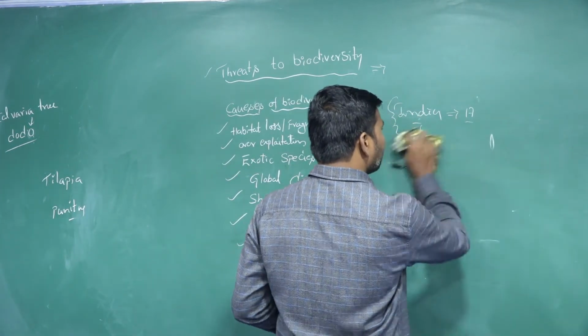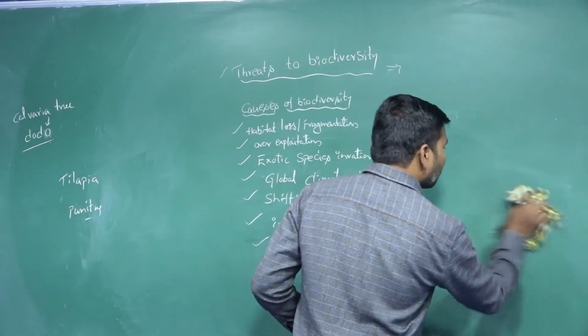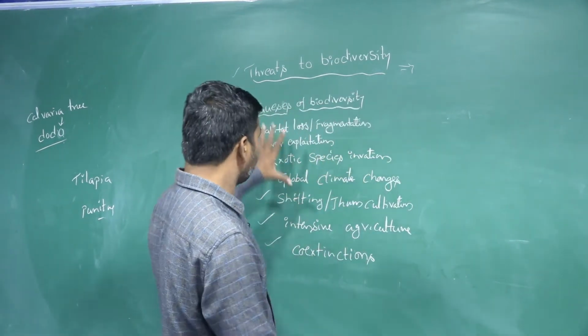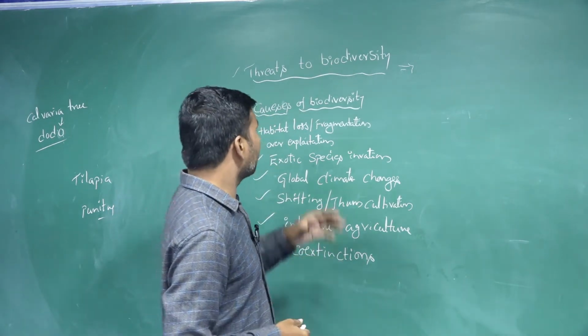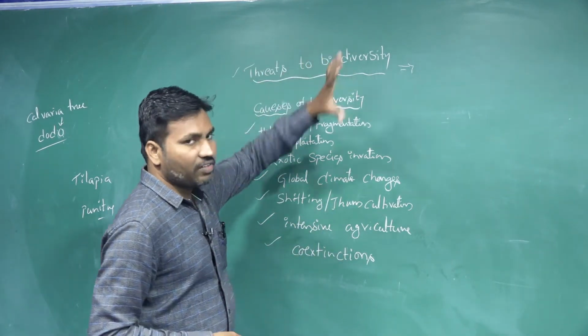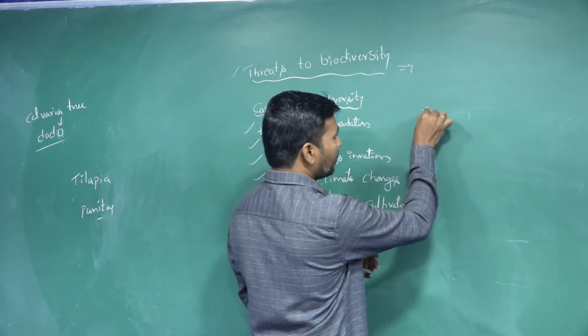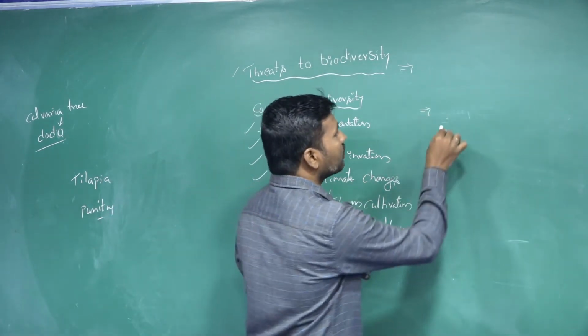Increasing population. Not only these are the major causes, some other factors are also a threat to biodiversity. What are those other factors?